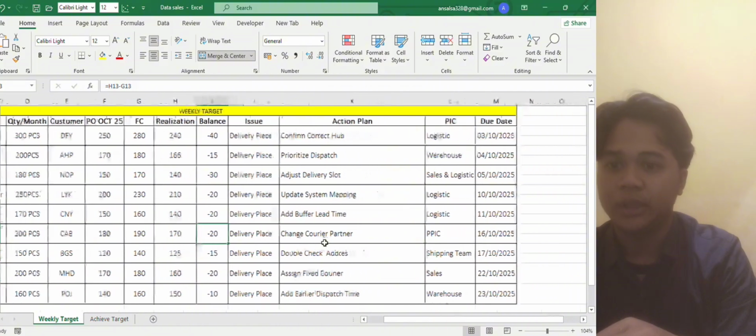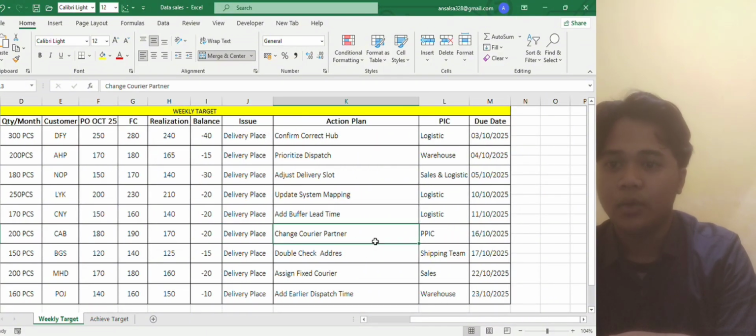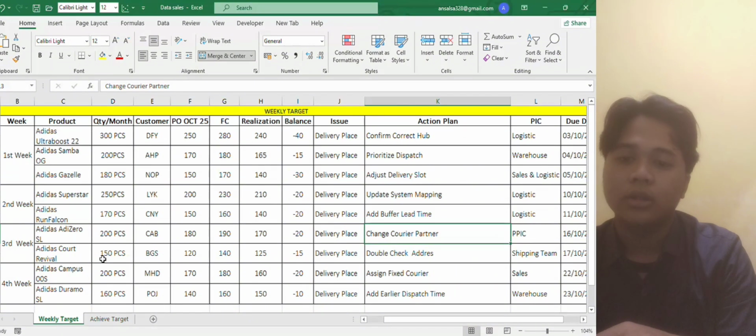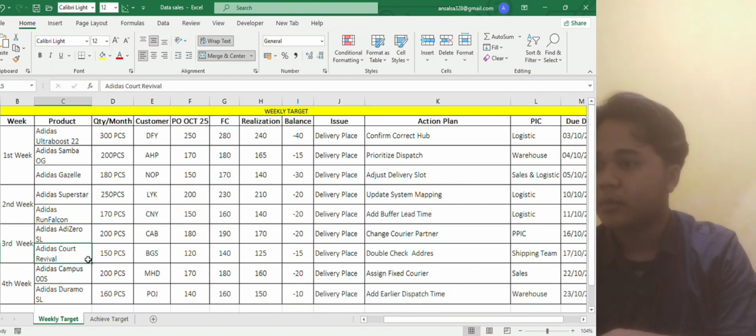And the issue here is delivery place, with the action plan being change courier partner. PIC in charge is PPIC, and the due date is 16 October 2025.